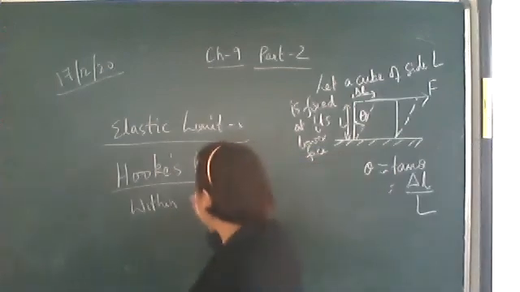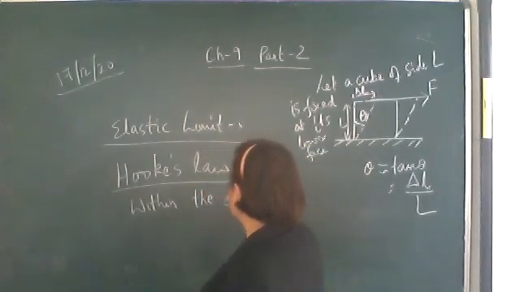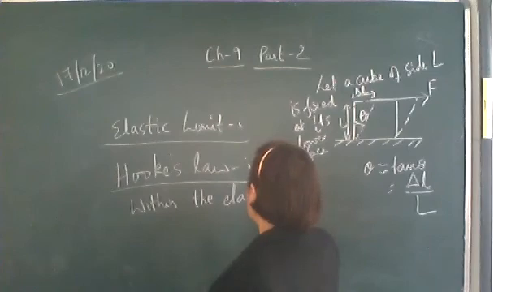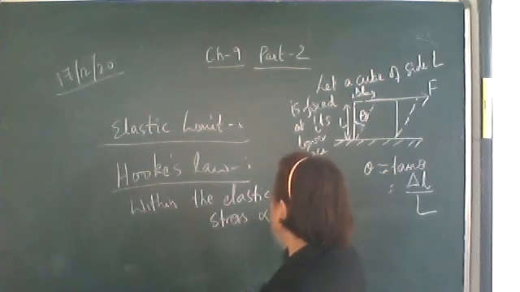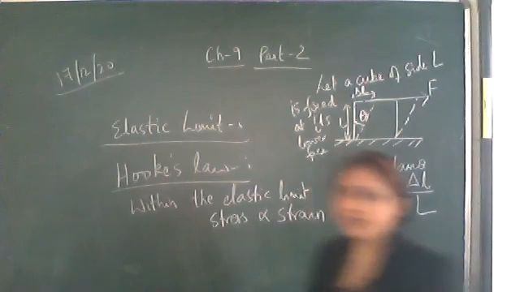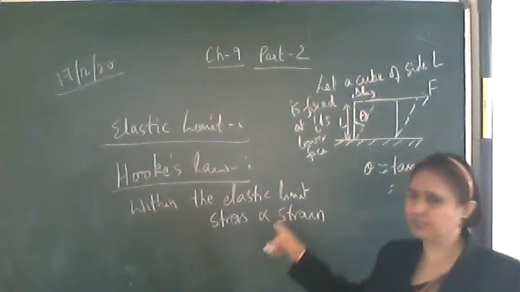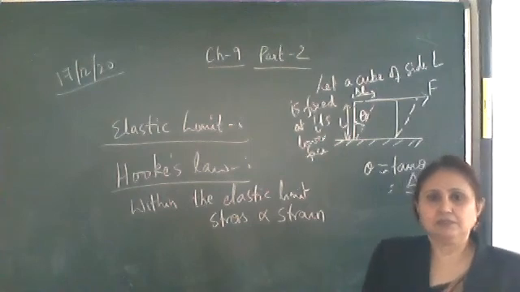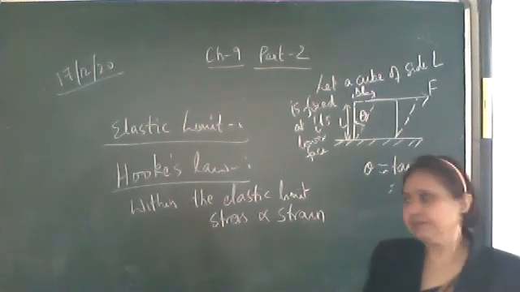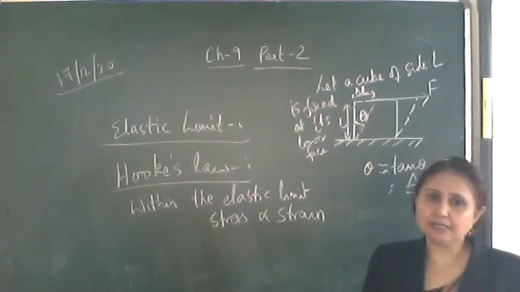So within the elastic limit, stress is directly proportional to strain. You can write it down like this: Hooke's law states that within the elastic limit, stress is directly proportional to strain.